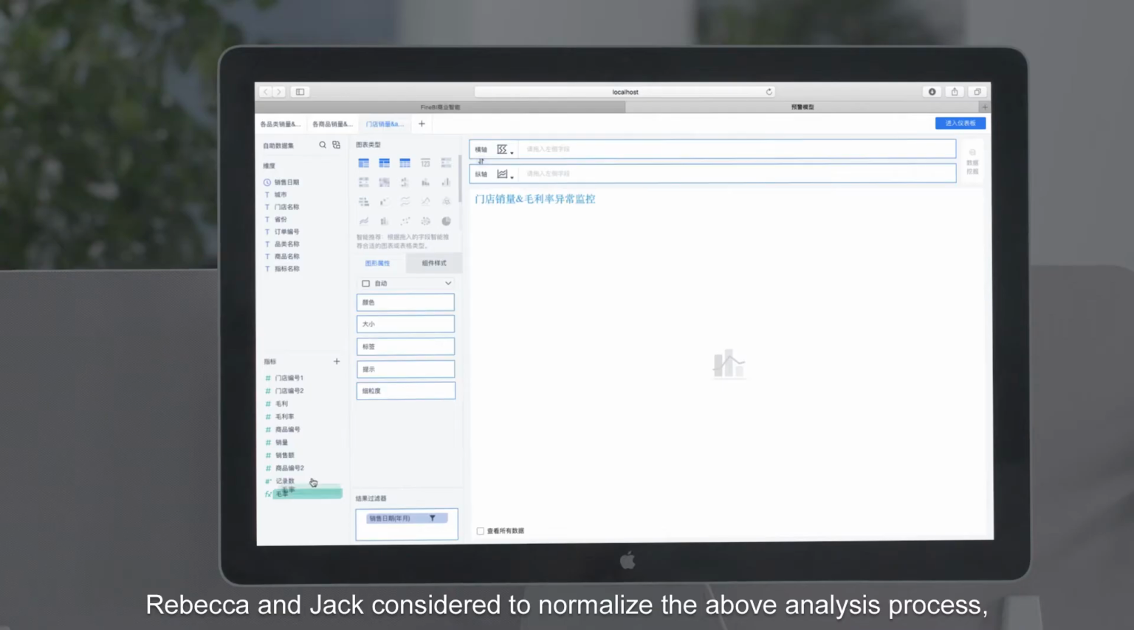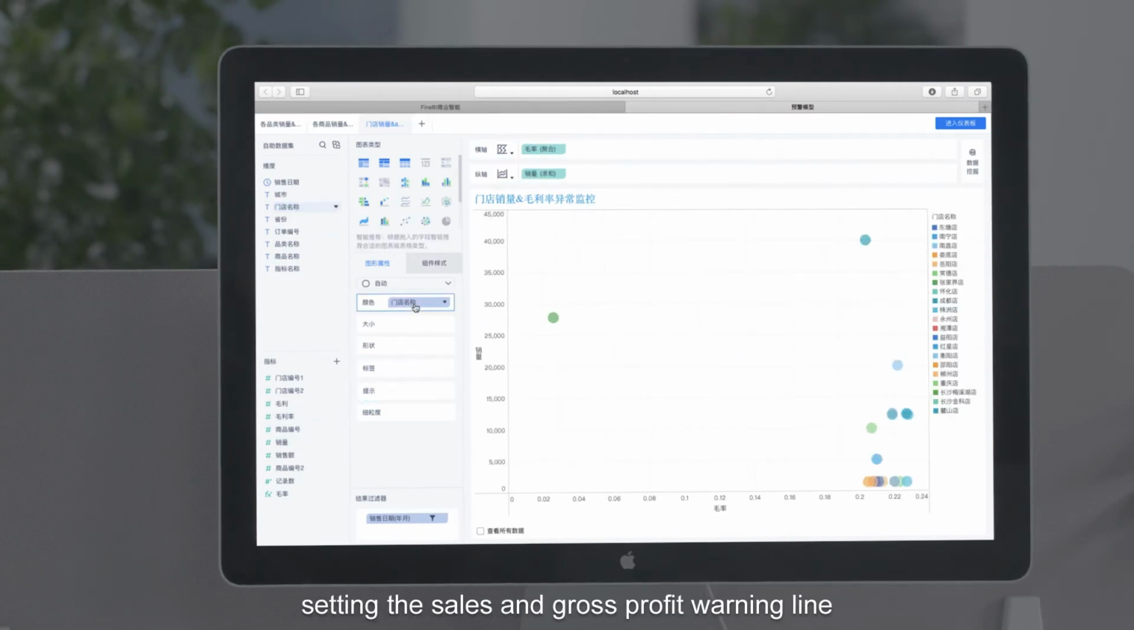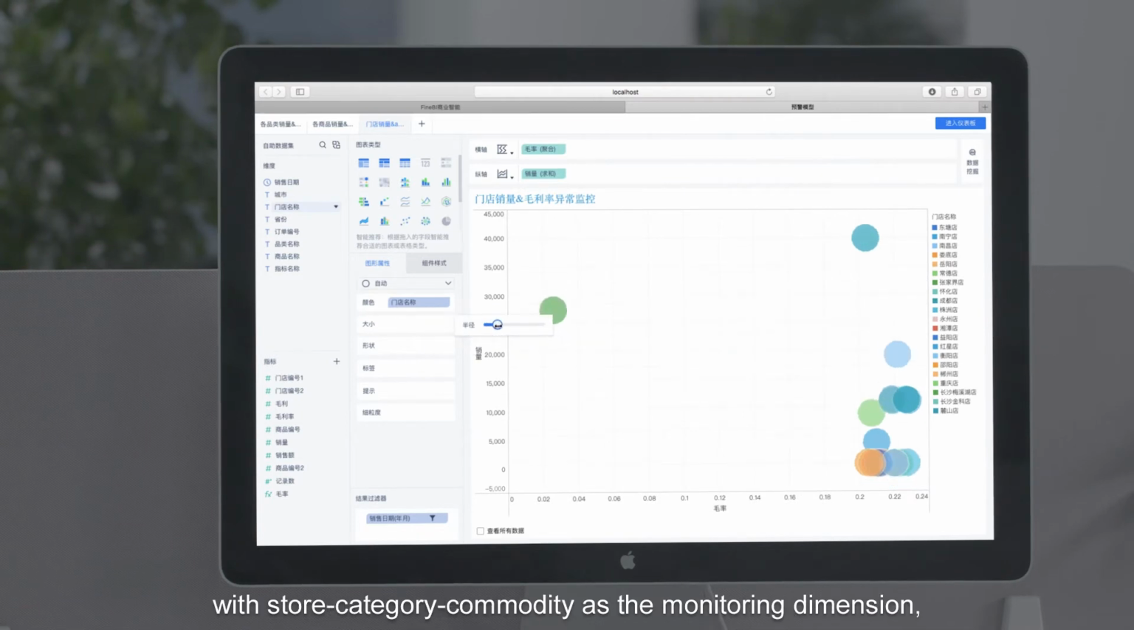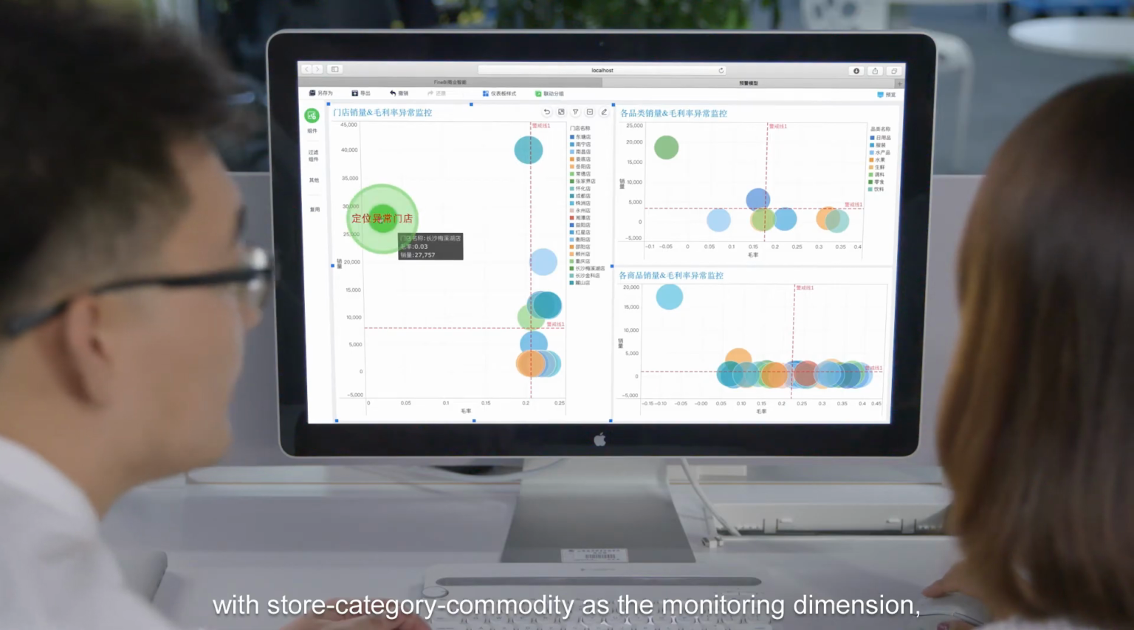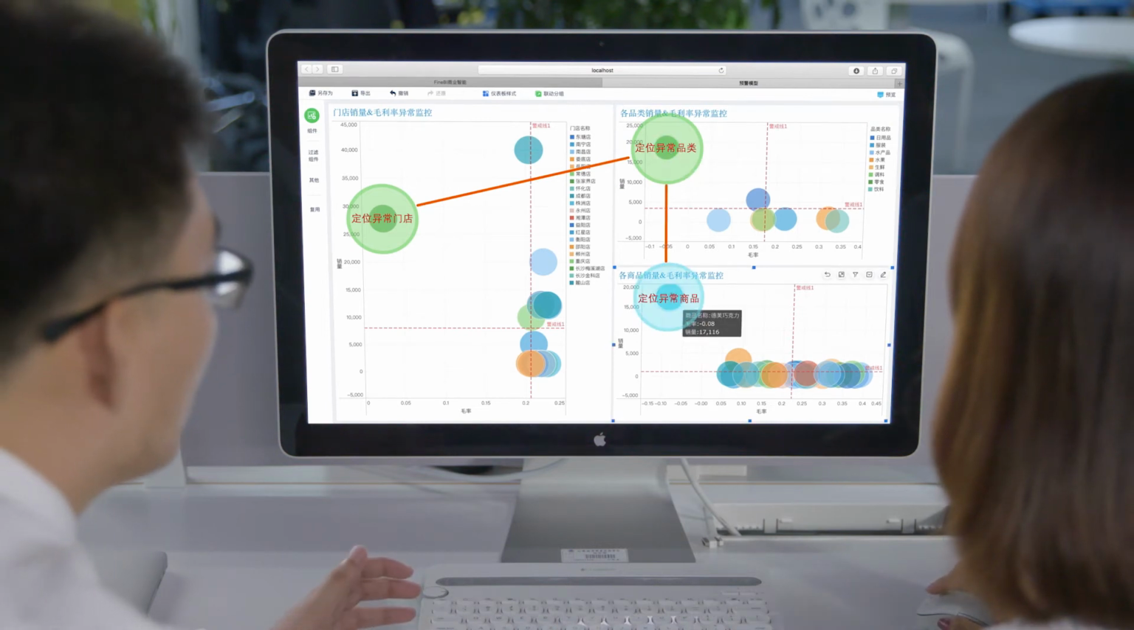Rebecca and Jack considered normalizing the above analysis process and setting up an abnormal sales early warning mode by setting the sales and gross profit warning line with store, category, and commodity as the monitoring dimensions, and timely monitoring the high sales and low gross profits.